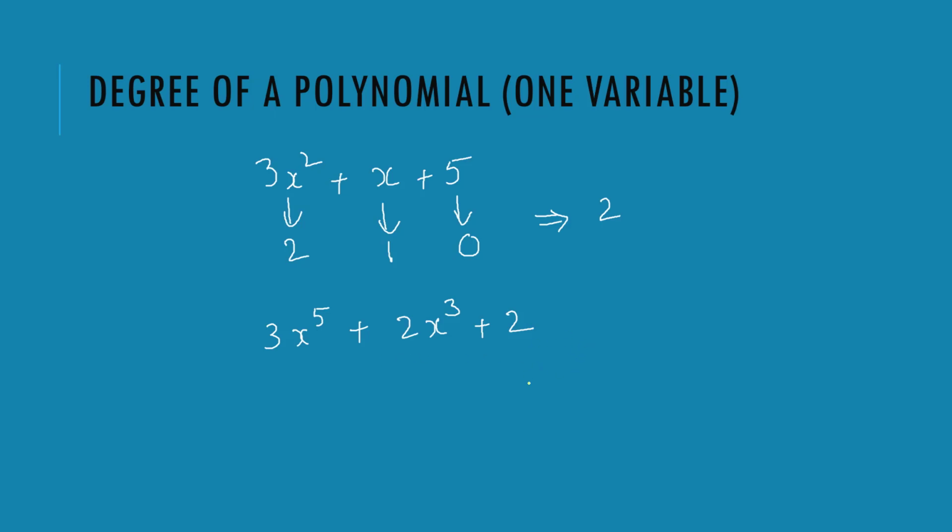So the powers which we have here are 0, 5 and 3. The greatest obviously is 5. So the degree is 5? Yes, that is right.